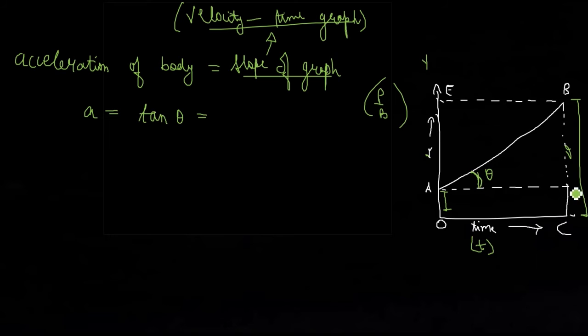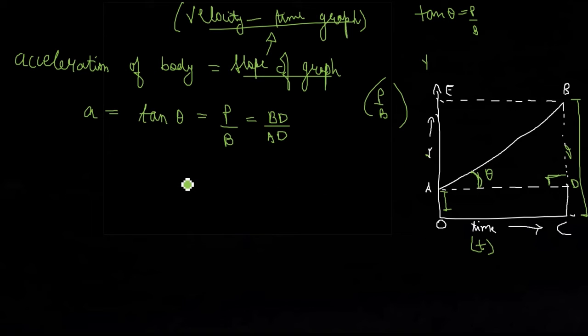See, if this is a triangle and this is a right angle, 90 degrees, and this is D, then AD will be its base and BD will be the perpendicular. This is a formula you will study in 10th standard, that tan theta is perpendicular by base. For now just remember it. So perpendicular by base. Now what is the perpendicular? In this case BD is my perpendicular and the base is AD, right?